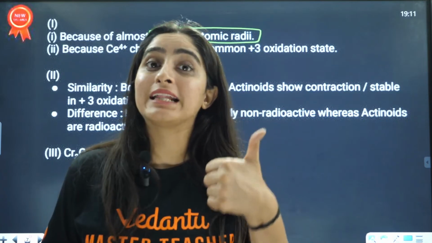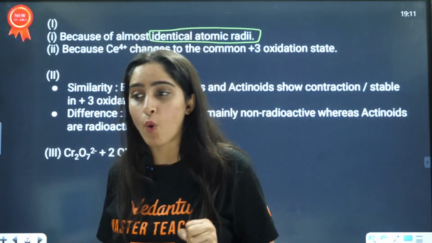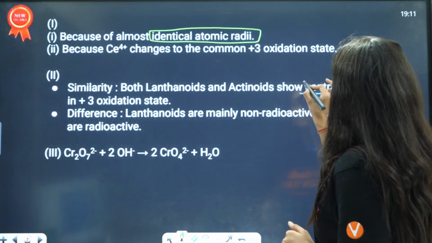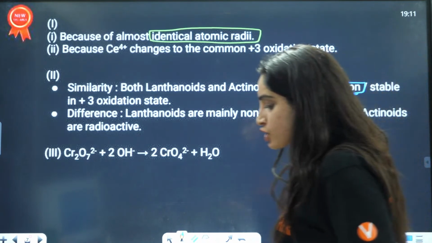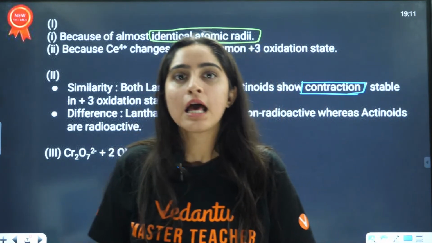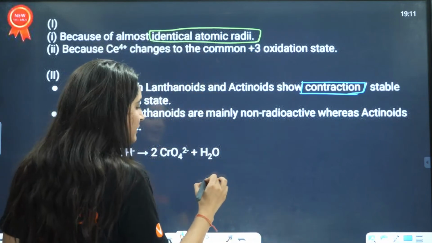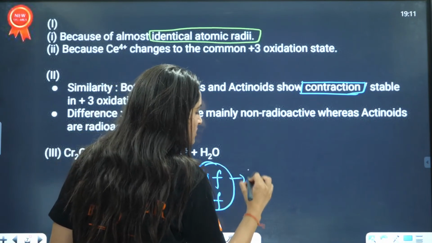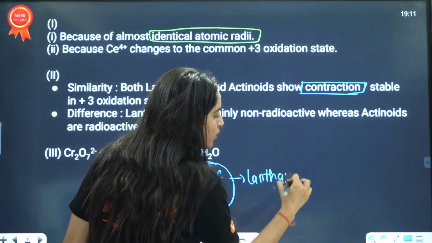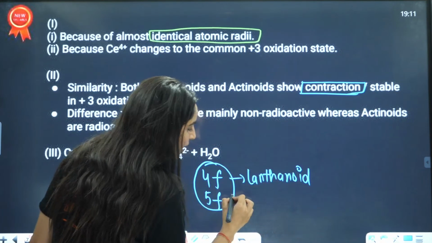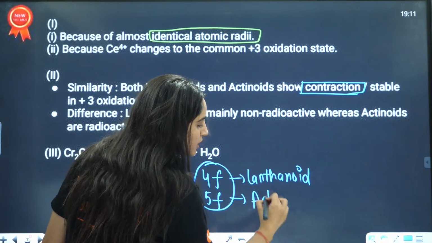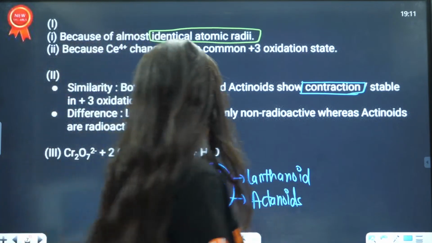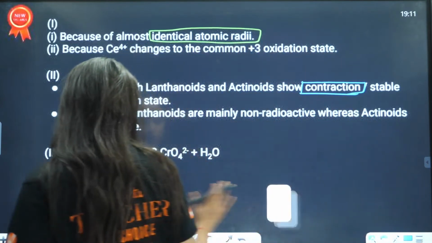So we talked about lanthanoid contraction. Everybody in the chat box, what is lanthanoid contraction? From here, one more question can be asked: what is lanthanoid contraction? Now what happens in lanthanoids and actinoids? You have the addition of these two orbitals. In case of lanthanoids, you have the addition of 4f, and in case of actinoids, you have the addition of 5f.